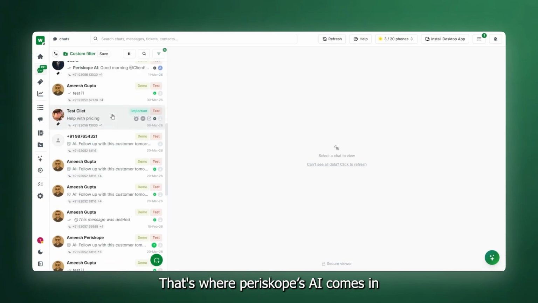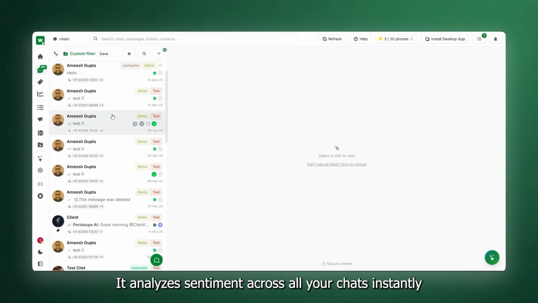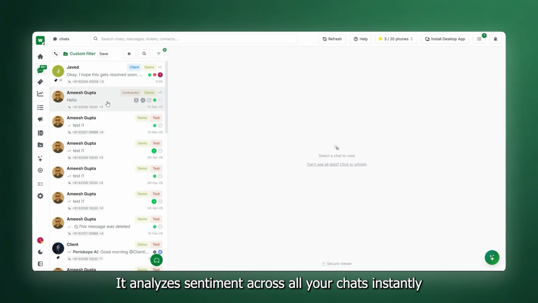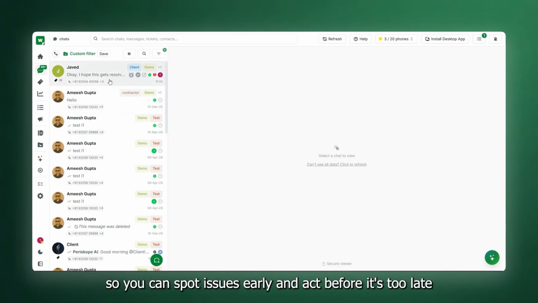That's where Periskope's AI comes in. It analyzes sentiment across all your chats instantly, so you can spot issues early and act before it's too late. In this video, we'll show you how.